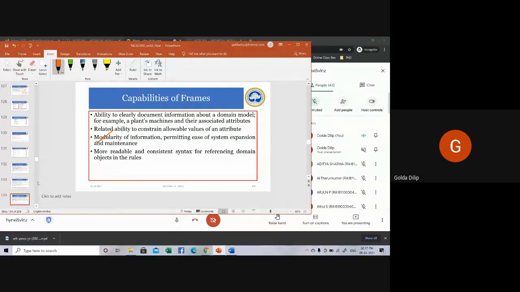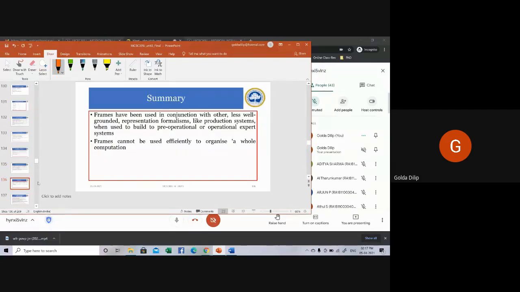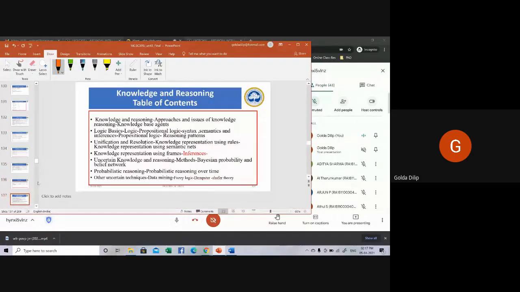Let's say for a restaurant, where you can represent all the nouns can be the frames. And you can develop your own frame. Now coming to the next one. Next one is what is called inference.